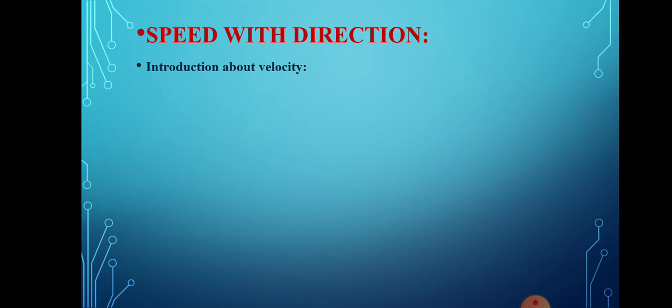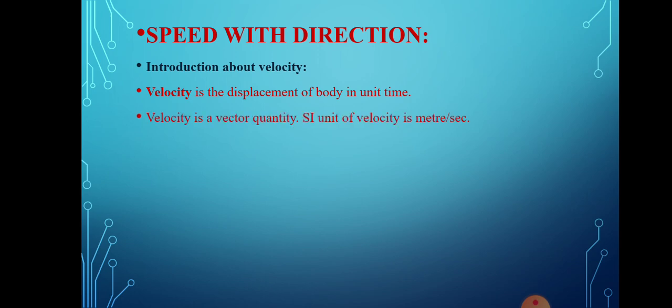So first, we are going to introduce velocity. Velocity is nothing but the displacement of a body in a unit time. Unit time means each and every single point of view. Velocity is the displacement of a body in a unit time, and velocity is a vector quantity. A vector quantity is one which has both magnitude and direction. The SI unit of velocity is meter per second.